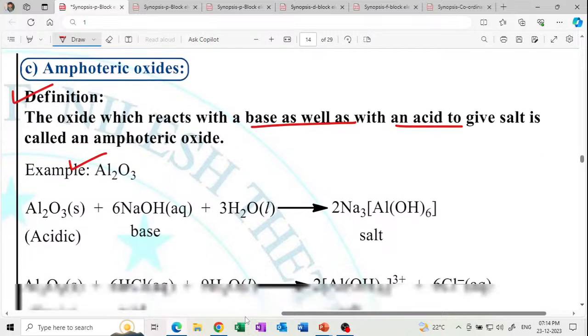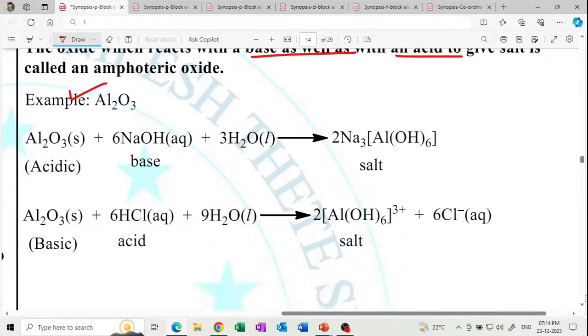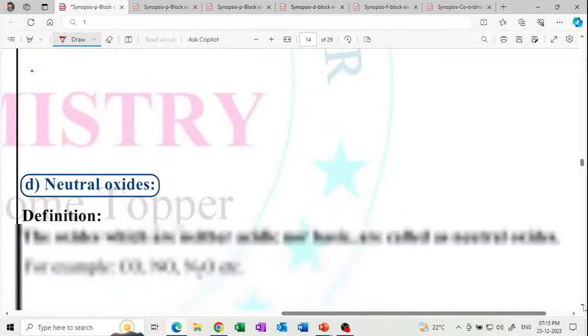What is the example? Al2O3. So Al2O3 reacts with the acid, and also with the base. Al2O3 is alumina. Al2O3 reacts with base to form sodium metaluminate. And Al2O3 reacts with HCl to form the salt. So at least you should be able to write the reaction. This is the amphoteric nature of alumina, Al2O3. Alumina is amphoteric in nature.